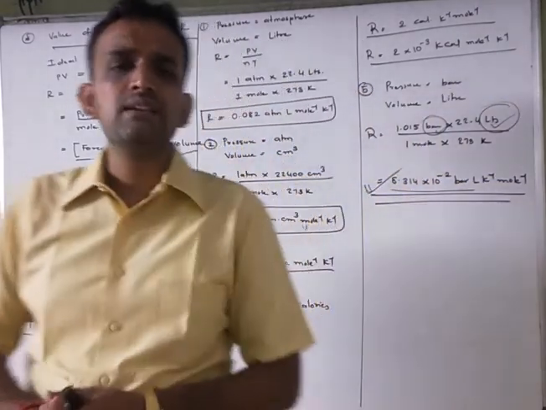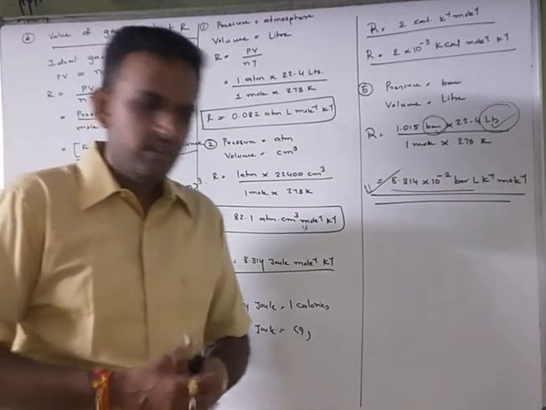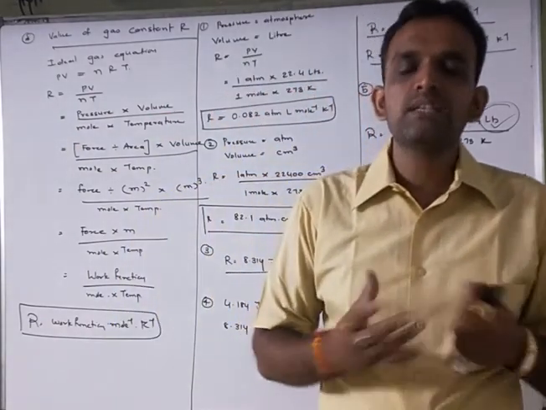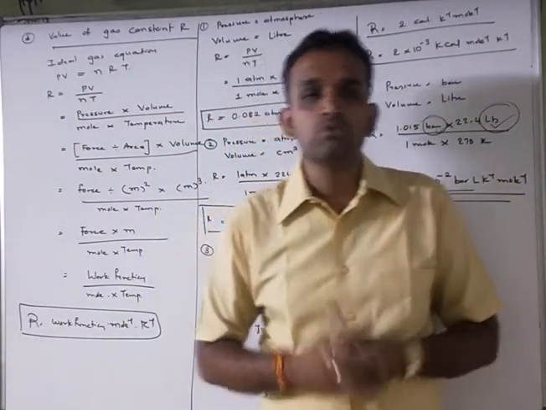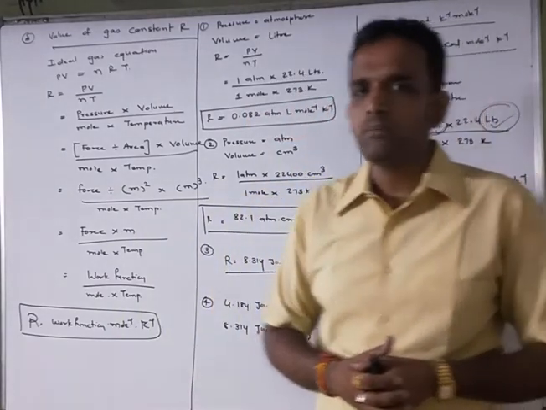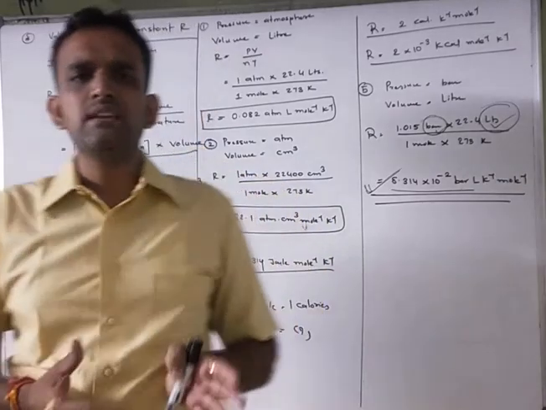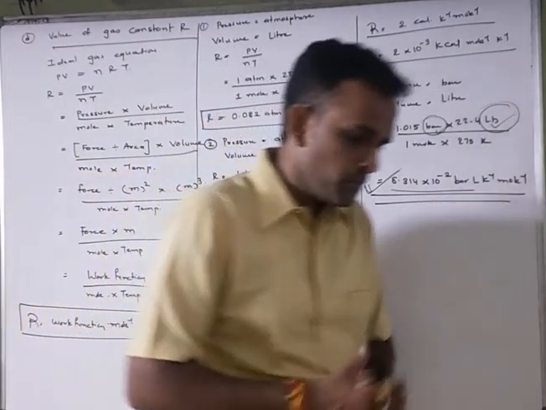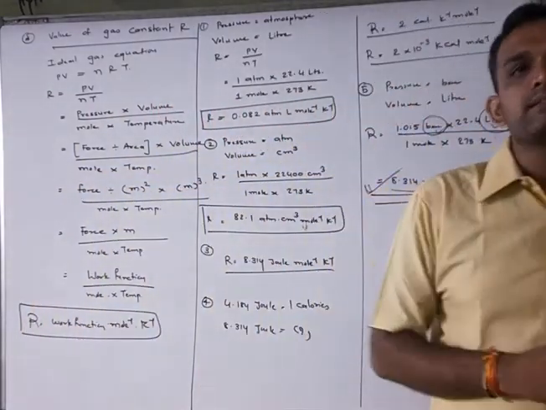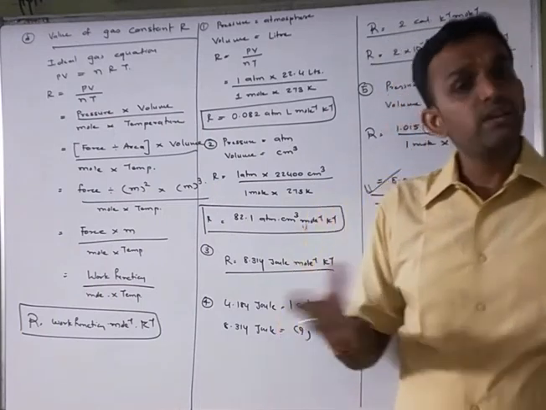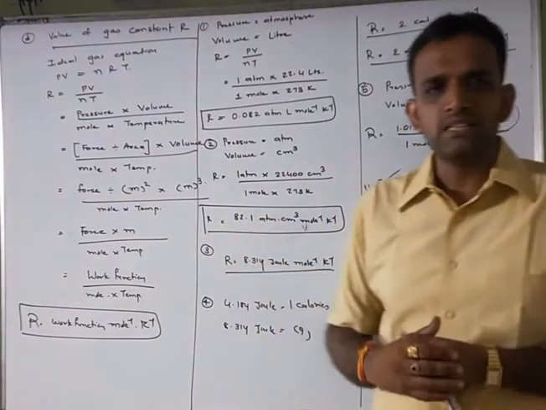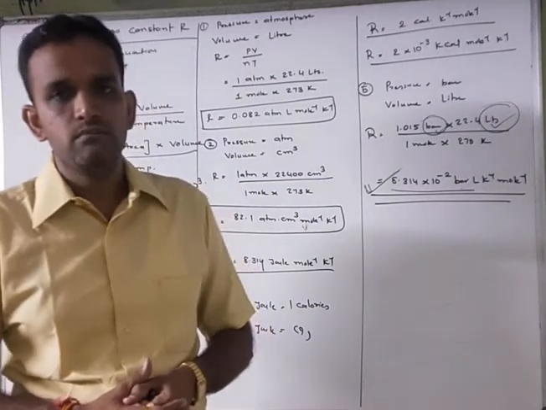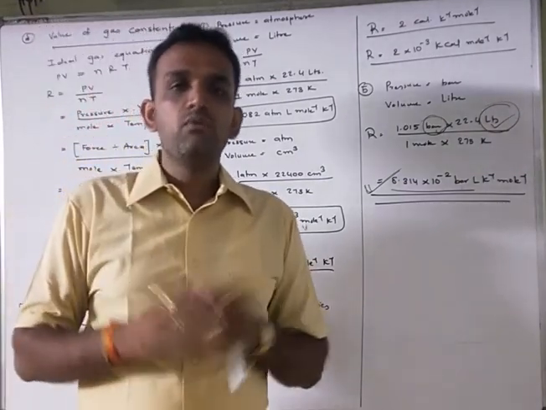Then we discussed the second point, the combined gas equation. Combined gas equation means Boyle's law and Charles law were combined and the combined gas equation was formed. Boyle's law says V is proportional to 1 upon P, and Charles law says V is proportional to T, right? So from that you can say that for initial and final states, P1 V1 by T1 equals P2 V2 by T2. Then we discussed the third point, the ideal gas equation. Now you all know what the ideal gas equation is. It is similar to the combined gas equation; one more law is combined, and thus you get PV equals nRT, right? That is the ideal gas equation for all gases.